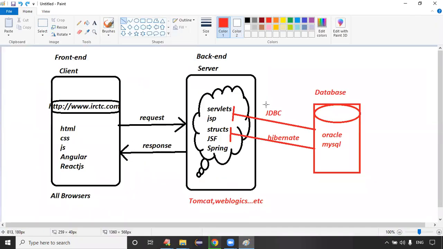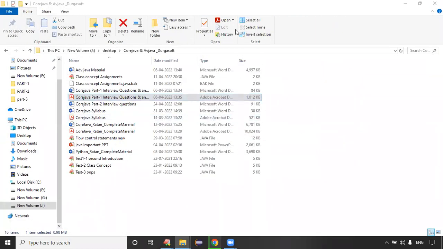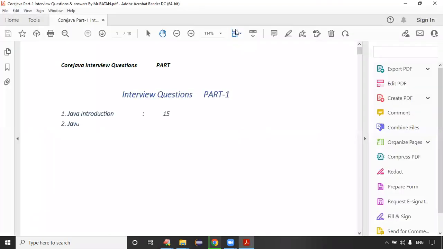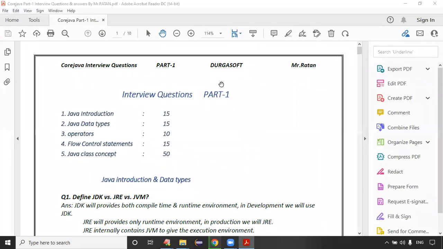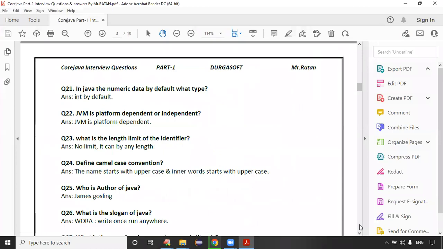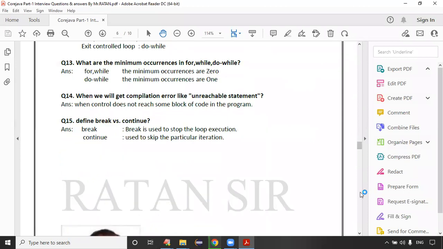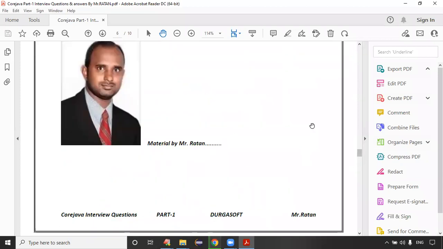Check the required session and check this video. Check this diagram once. Any of the students who registered for Advanced Java, I will share the Core Java entry questions. See, these are the entry questions with answers also there, Tarun. These are the answers, right? Good, I will share with you.